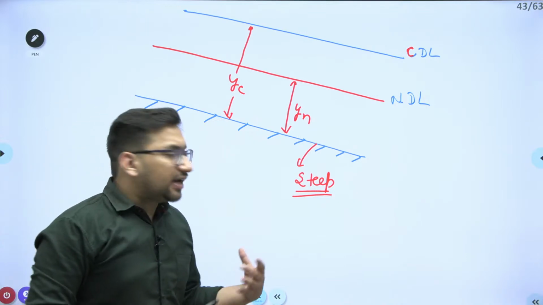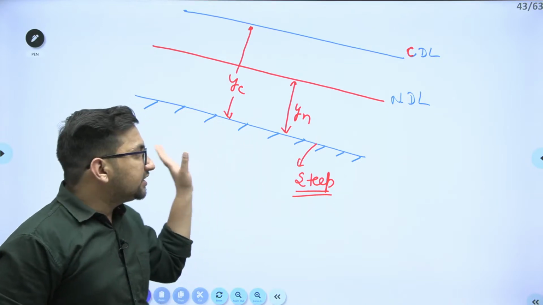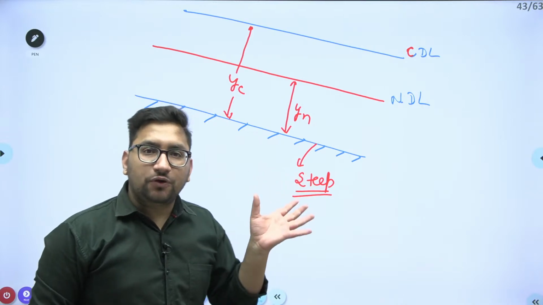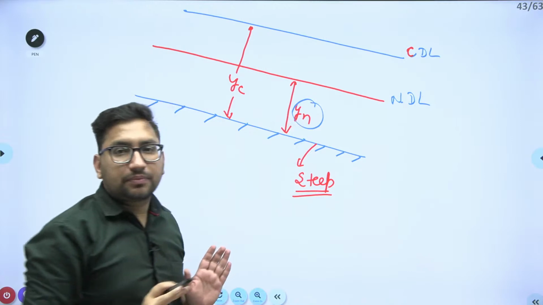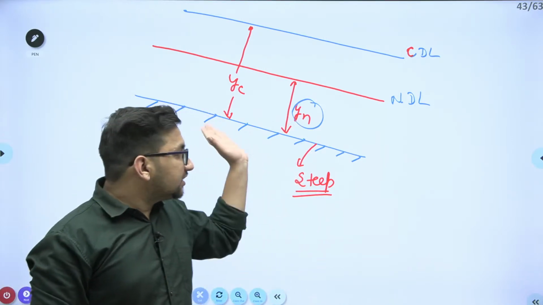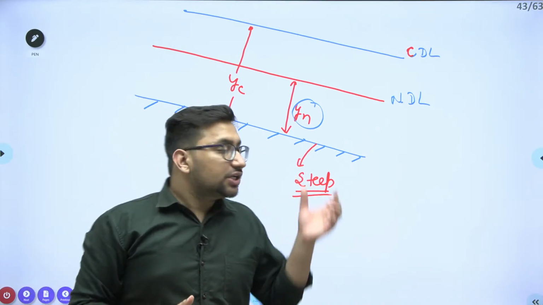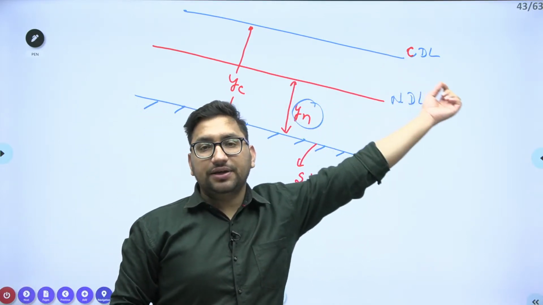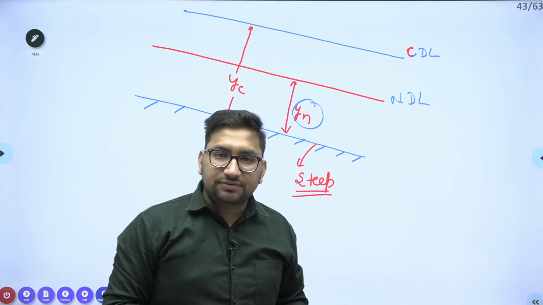Clear? Now try to see what these yn and yc are. If the flow in a channel is occurring as uniform flow, it will flow at this particular depth. That is your normal depth, right? If the flow is occurring at a critical condition, the depth at that time will be this particular critical depth, at this critical depth line. Clear? But in actual, the flow can be at any particular depth, right?